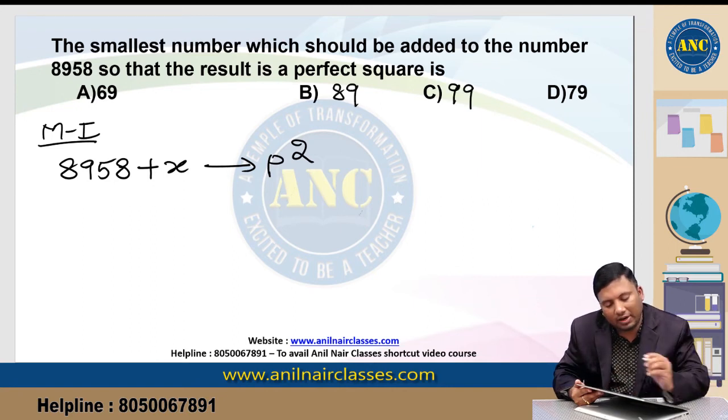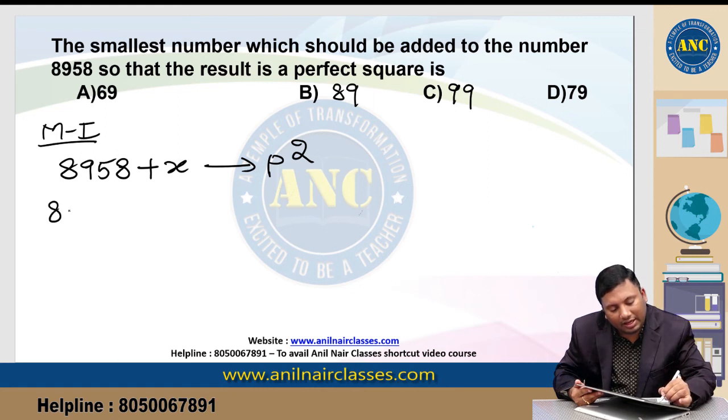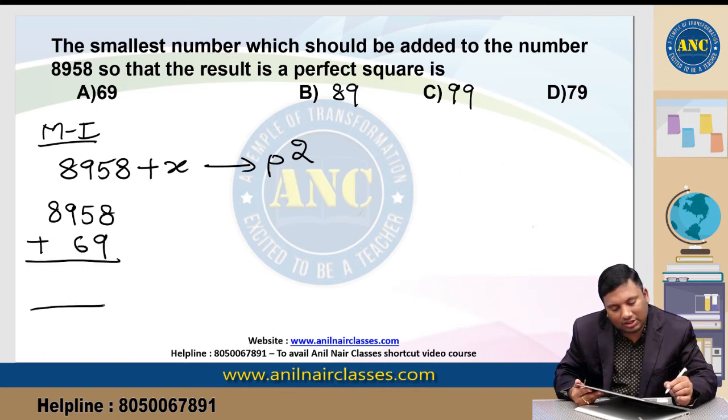Options are missing, so I am adding. If I add 8958 plus the first option, 99999 will become... how much will it become? 8 plus 9, 17.